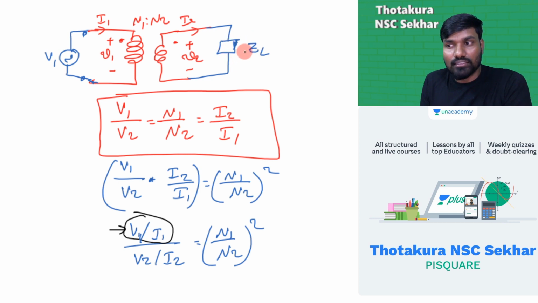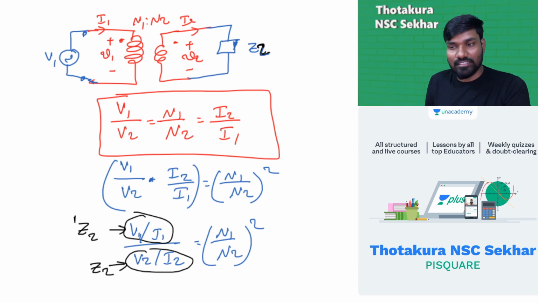Or else, I can say this is the load seen by the source. If this load were connected here, how much would be the effect? I can say ZL, or let's call it Z2, referred to the primary, Z2 prime. I am writing 2 for the second coil and 1 for the first coil. What is V2 by I2? V2 by I2 is directly Z2.